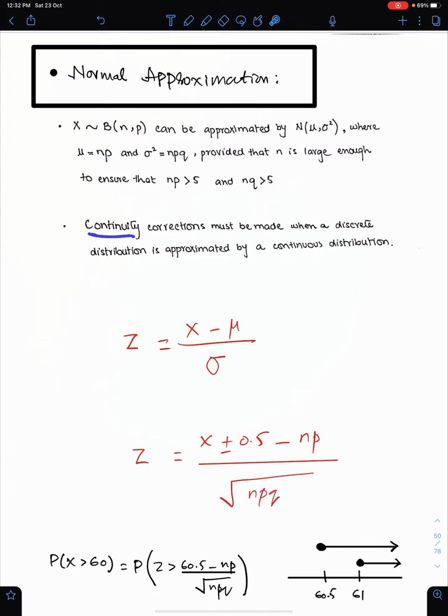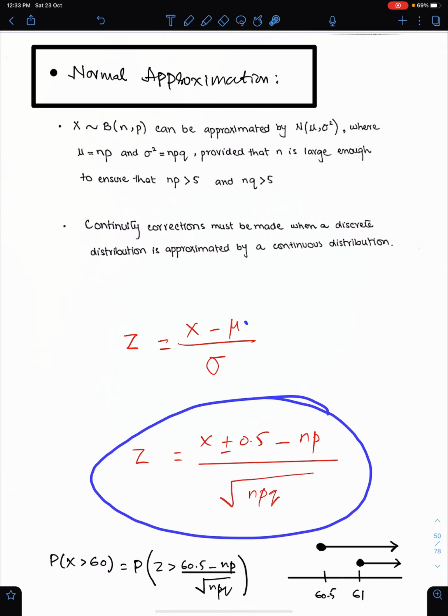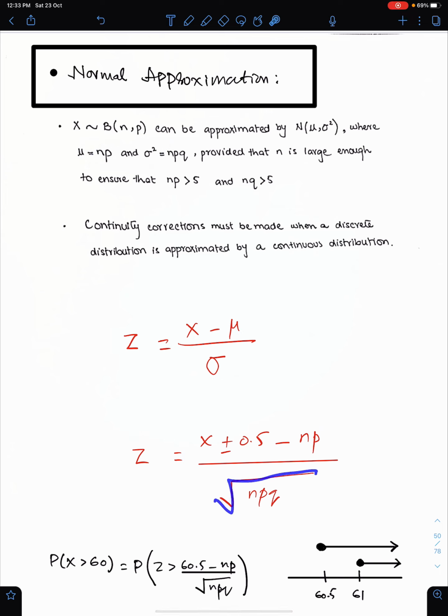Continuity correction must be made when a discrete distribution is approximated by a continuous distribution. So after continuity correction, x becomes x plus or minus 0.5, mu is np and sigma is the square root of npq. Make sure you mention the root here. So you have to make these 2 changes while using normal approximation to the binomial distribution.